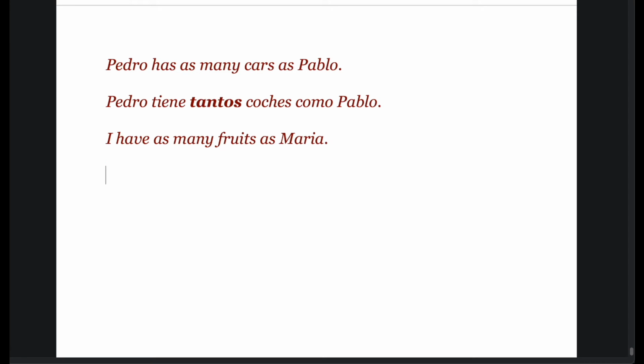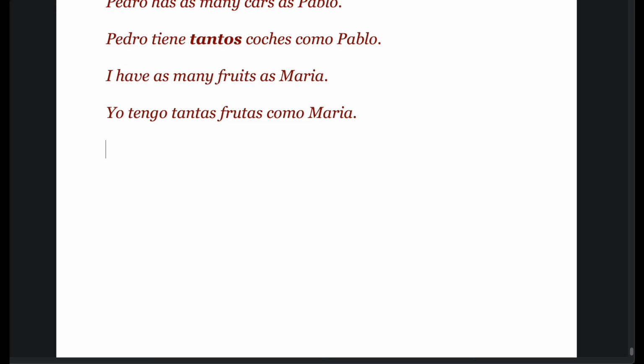Maria has also, you can put... So yo tengo tantas frutas. It becomes tantas como Maria. That's it. And to compare the qualities, to equate or deny that some person has the same quality as the other person.